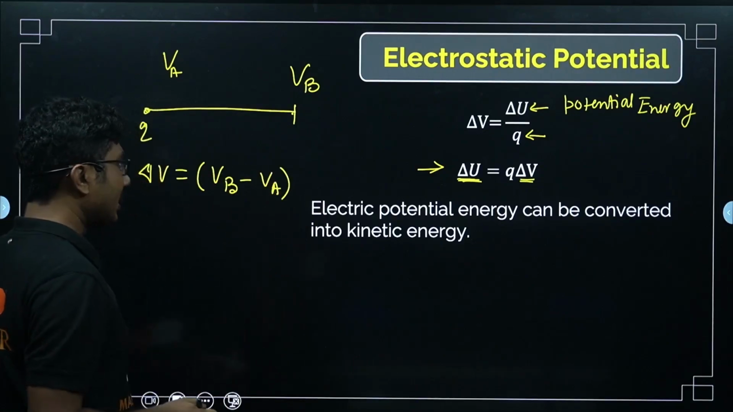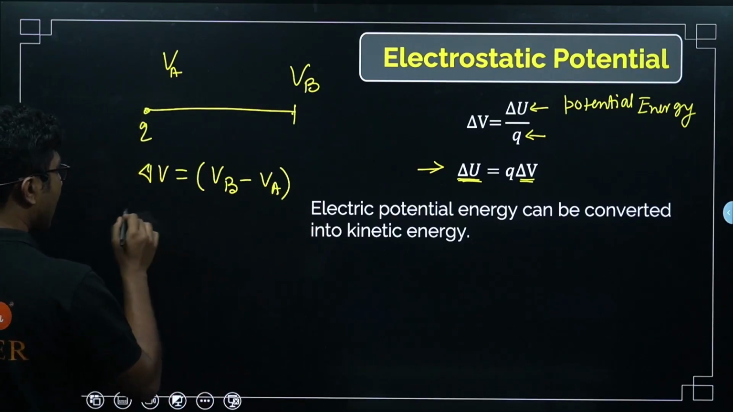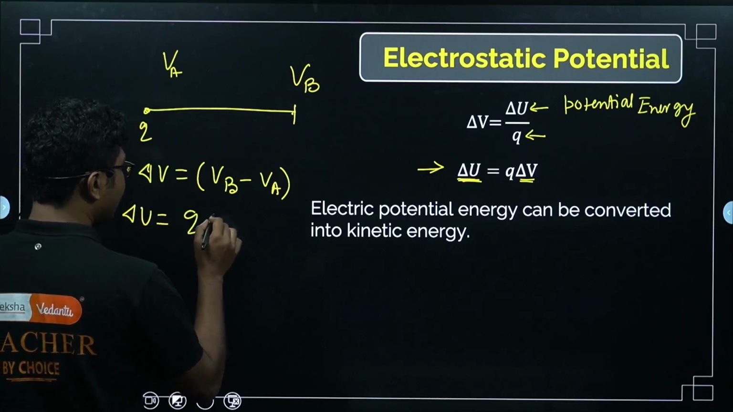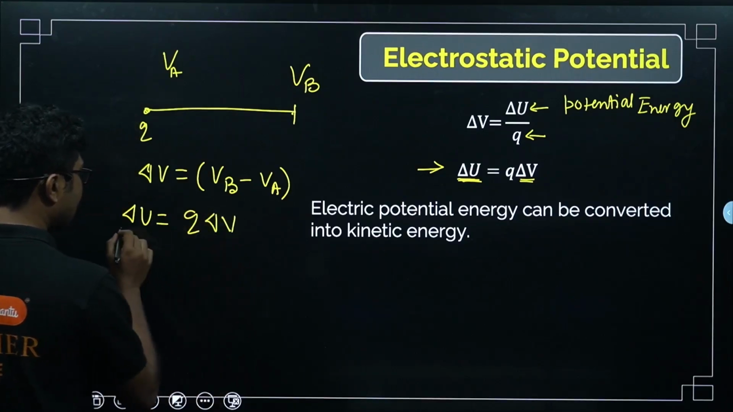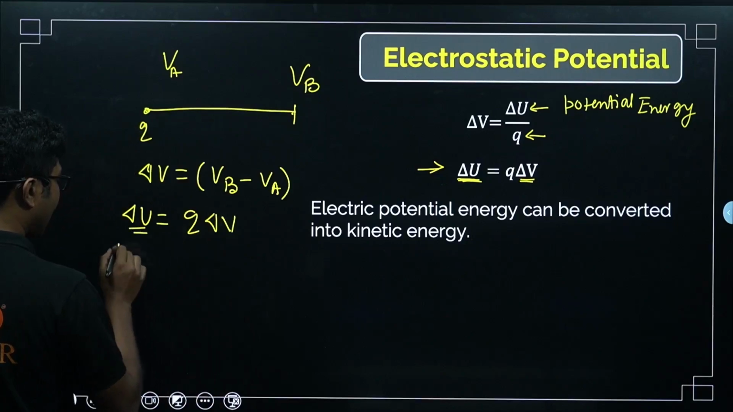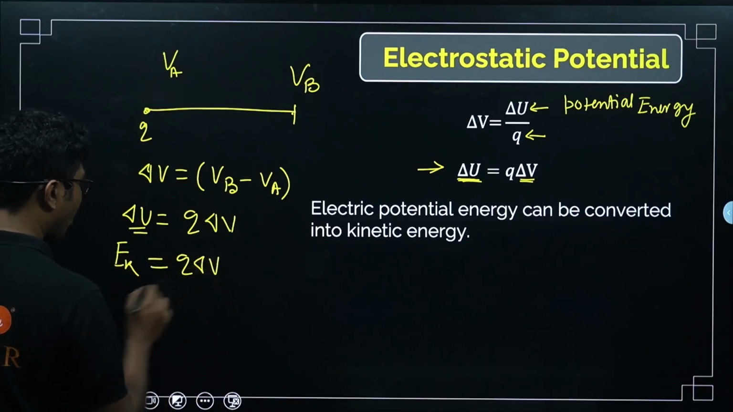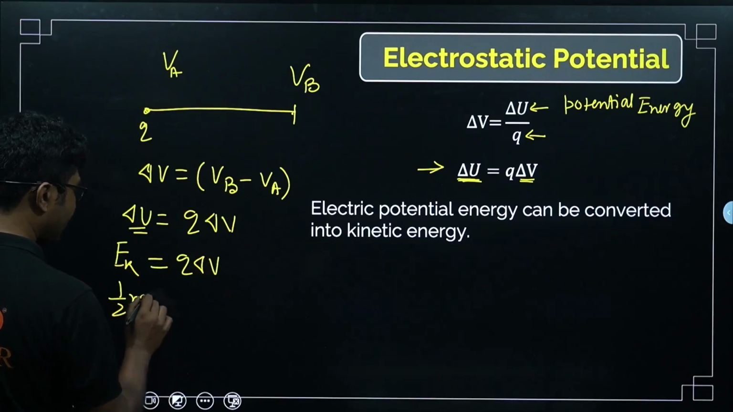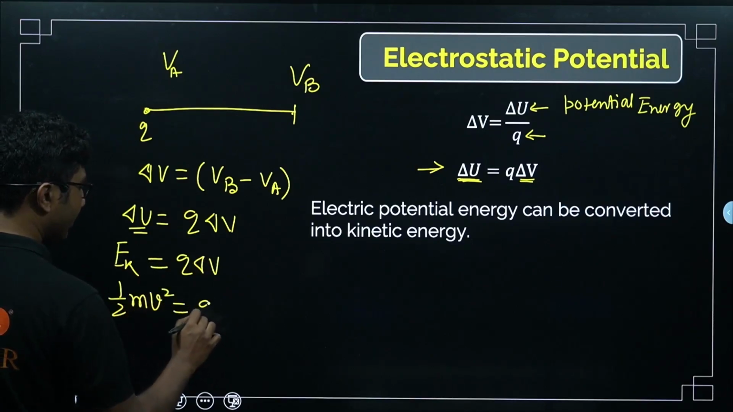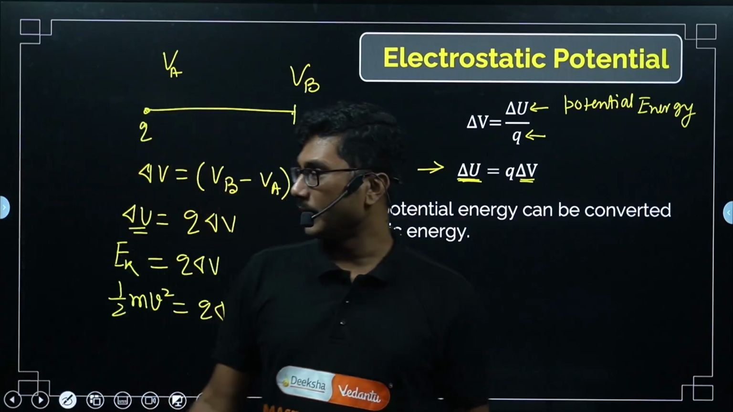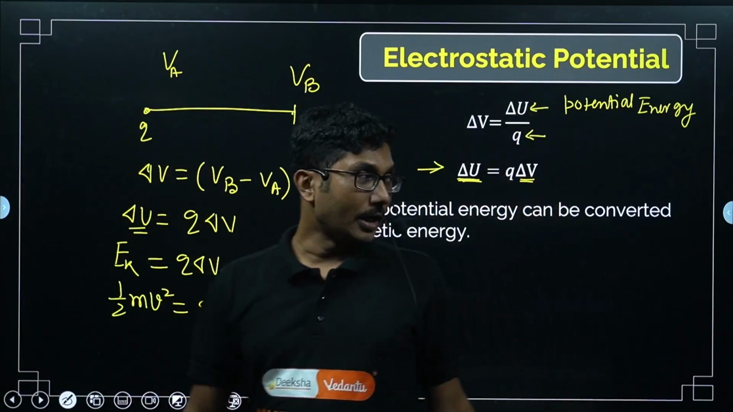So this is the potential difference, and the potential energy will be delta U equals Q times delta V. This energy can be written as the kinetic energy: Q delta V equals half mv square. So kinetic energy, velocity, etc. can be calculated from this formula.